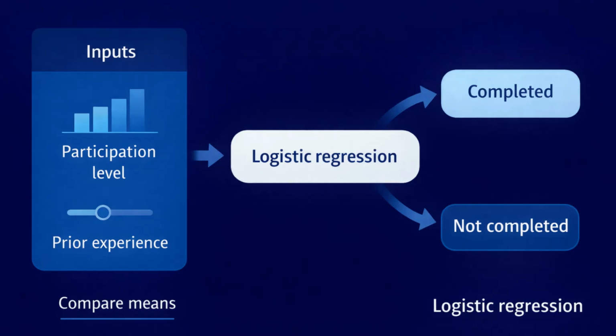To anchor the logic, consider a running example. Imagine a study examining whether participants complete a training program. Program completion is coded as completed or not completed. Researchers want to know whether participation level and prior experience are related to the likelihood of completing the program. Because completion is a categorical outcome, logistic regression is used.